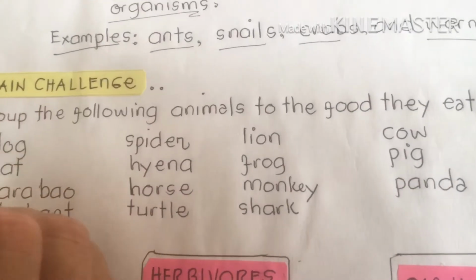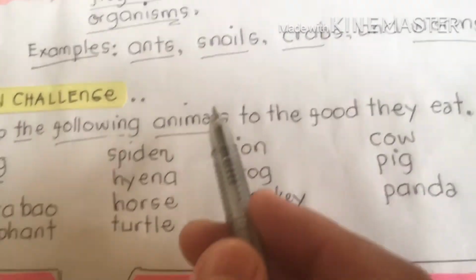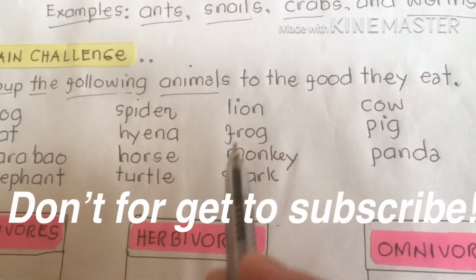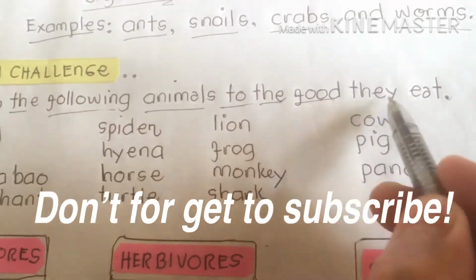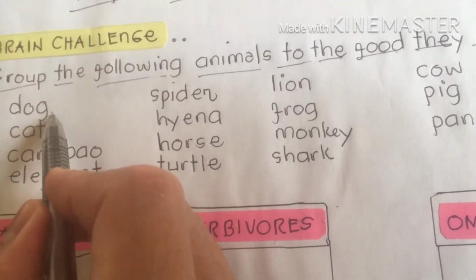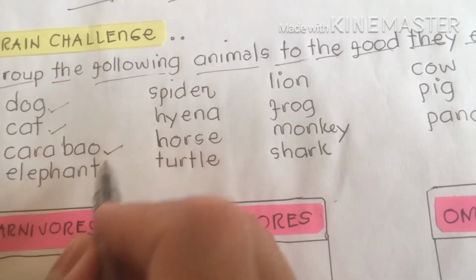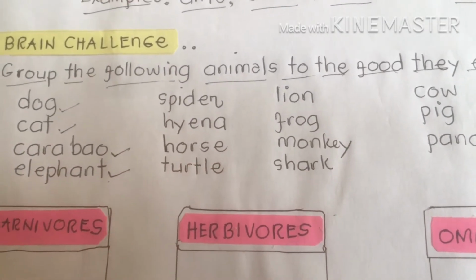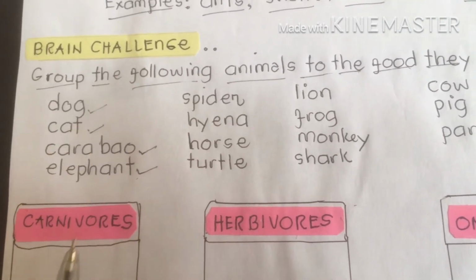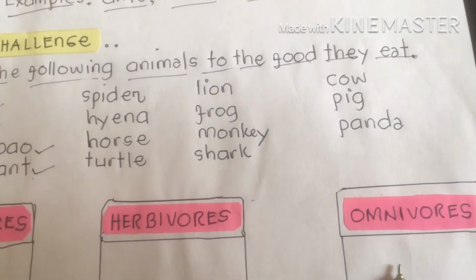Our brain challenge, we have grouped the following animals. Okay, class? We are going to group them according to the food they eat. So for example, dog, cat, carabao, elephant. Let's try first for the first group. Does dog belong to carnivores, herbivores, or omnivores?